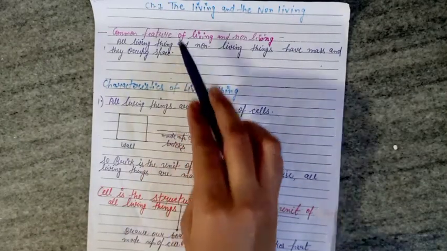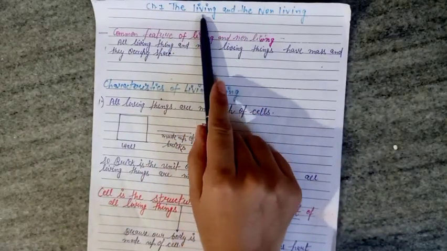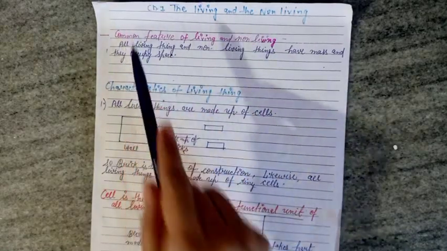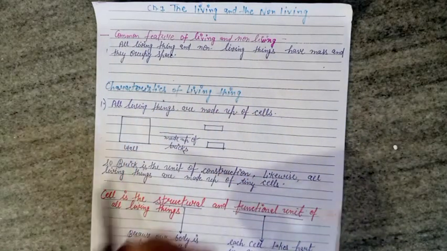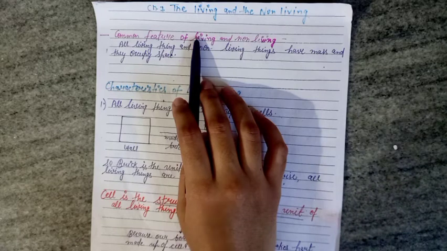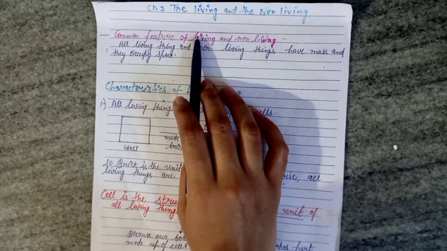Students, today I'm going to start chapter number 7, the living and the non-living things. And what are living and non-living things? The things that we see around us in a moving condition, that are capable of moving on their own, are living things, while the things that are placed at one place and are not able to move by themselves are non-living things.